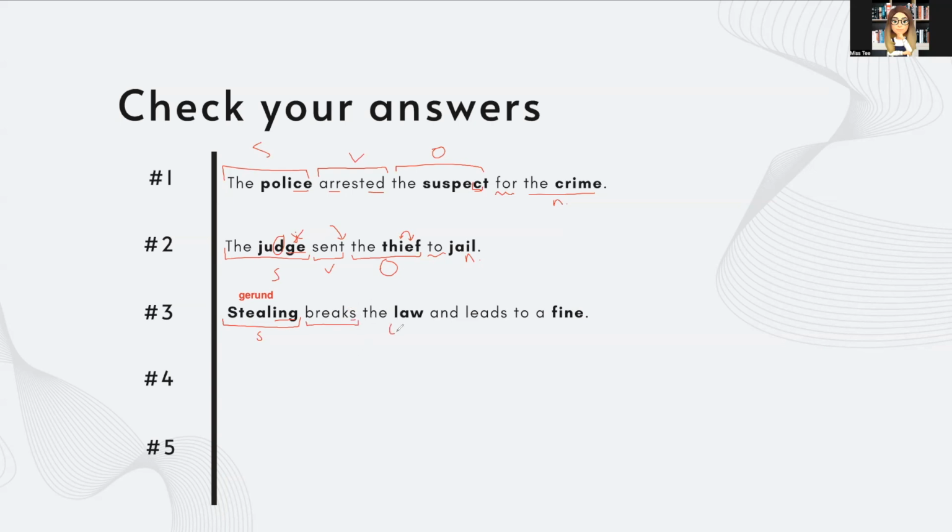The law is the object of the sentence. And we have a conjunction to tell us more information about our consequences besides breaking the law. What else? Leads to. So that's a verb. It tells us the direction and then noun. So that is how we break down that sentence.